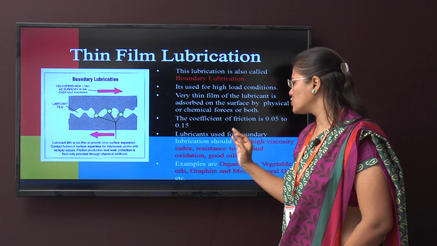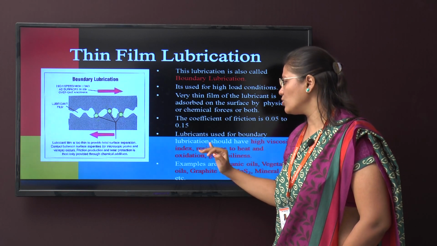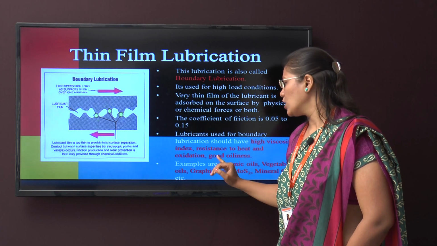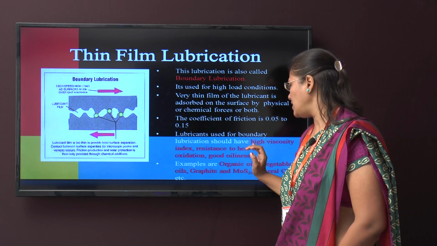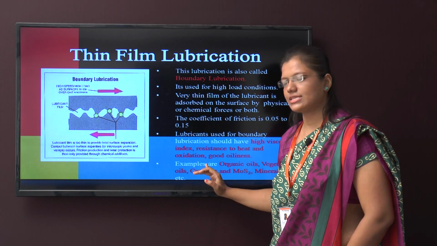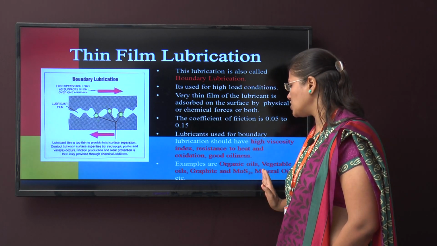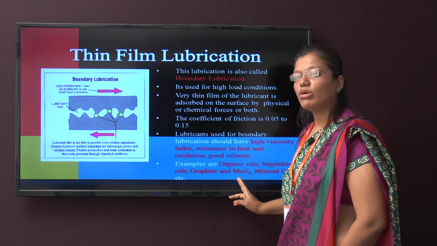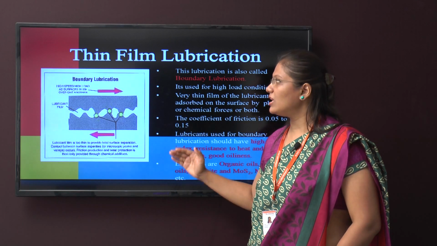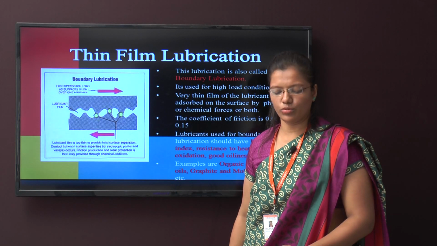The lubricants used for boundary lubrication should have a very high viscosity, very good oiliness, and resistance to heat and oxidation. For example, organic oils, vegetable oils, graphite and molybdenum disulfide, and even mineral oils are widely used in thick film or thin film lubrication.